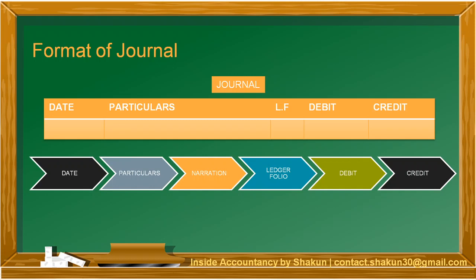Then we have debit and credit. Debit and credit are nothing but the amount columns. So the amount which is to be debited is written in the debit column, and the amount which is to be credited is written in the credit column.